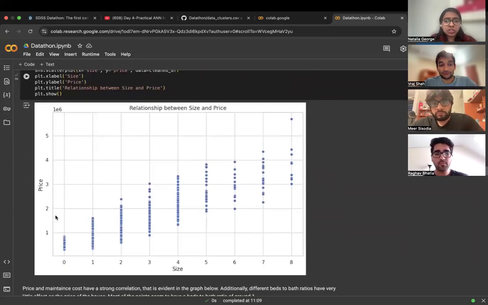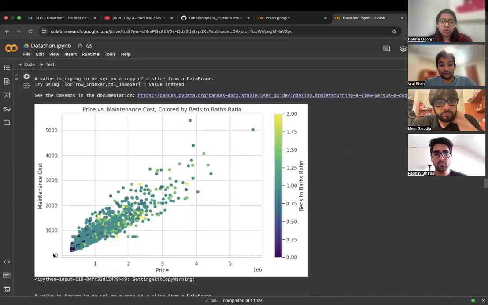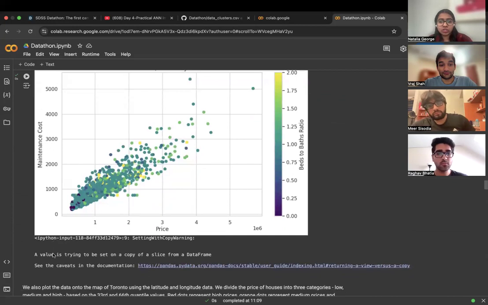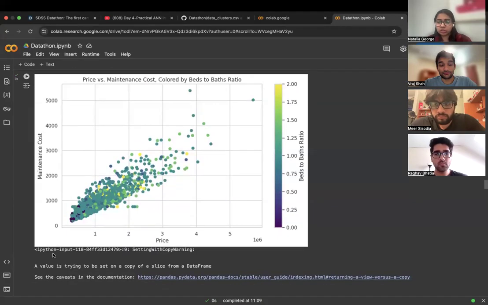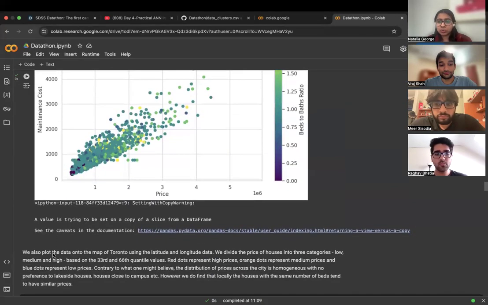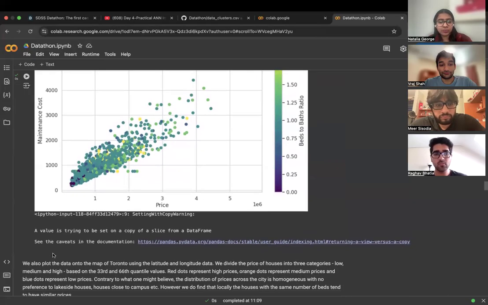We first looked at the relationship between size of the apartment and price, and as one would expect, as the apartment gets bigger, the price increases. Next, we looked at price and maintenance cost, which have a very linear relationship. We also encoded the beds to baths ratio, seen as the different colored dots. There does not seem to be too much of a relationship between beds to baths ratio and price or maintenance.